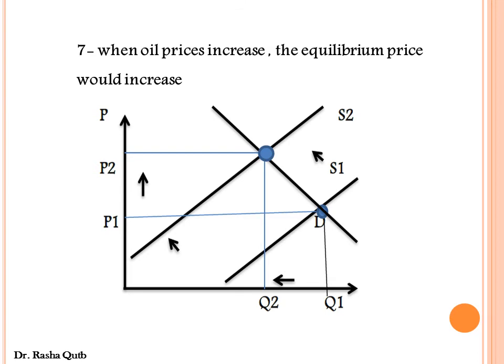This will not give the producer an incentive to produce more. That's why the supply for the product would decrease, and this is shown graphically by shifting the whole supply curve from S1 to S2 upward to the left, causing the equilibrium price to increase from P1 to P2 and the equilibrium quantity to decrease from Q1 to Q2. That's why this sentence is true.